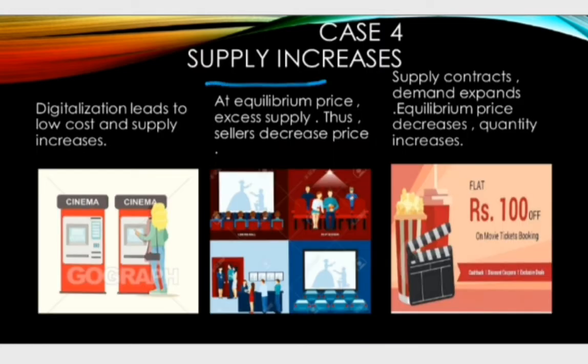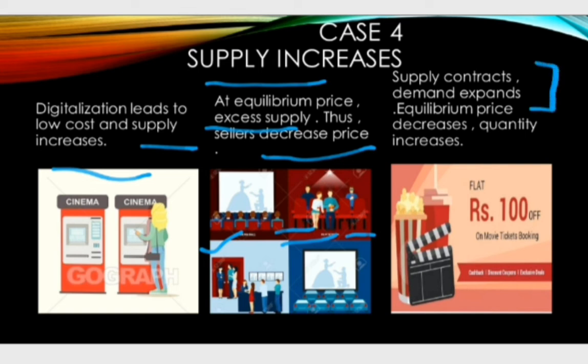Next case, supply increases. Let's say that due to digital movement, there is a reduction in the cost of the movie theaters and thus movie theaters increase the supply of movie seats and thus movie tickets. Due to the increase in supply, there will be an excess supply at the existing price. In order to clear the excess supply of movie seats, sellers will decrease the price. Due to the decrease in the price, supply will contract and demand will expand. As a result, equilibrium price will decrease and quantity will increase.